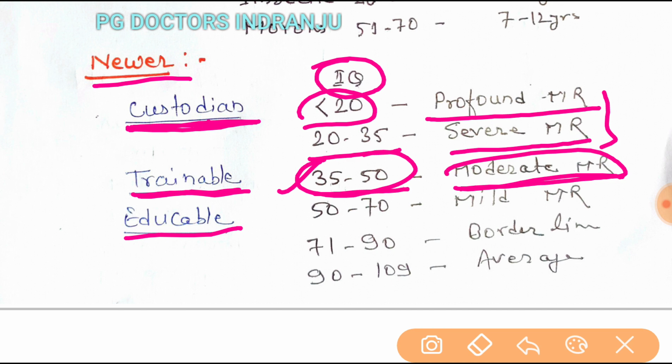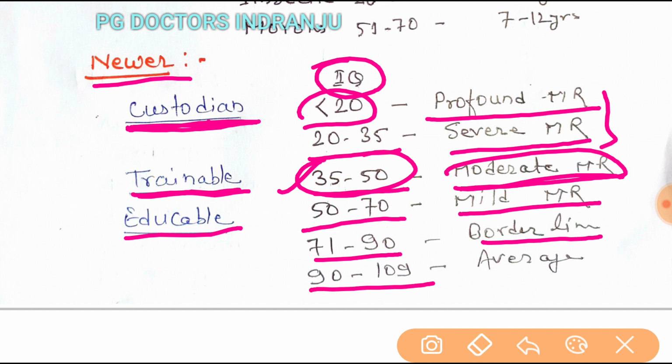Educable means the IQ is between 50 and 70, which is mild MR. If it is 71 to 90 it is borderline, and if it is 90 to 109 it is average IQ, that means normal IQ. Below 90 is sub-average, and this is educable, that means you can educate that person.